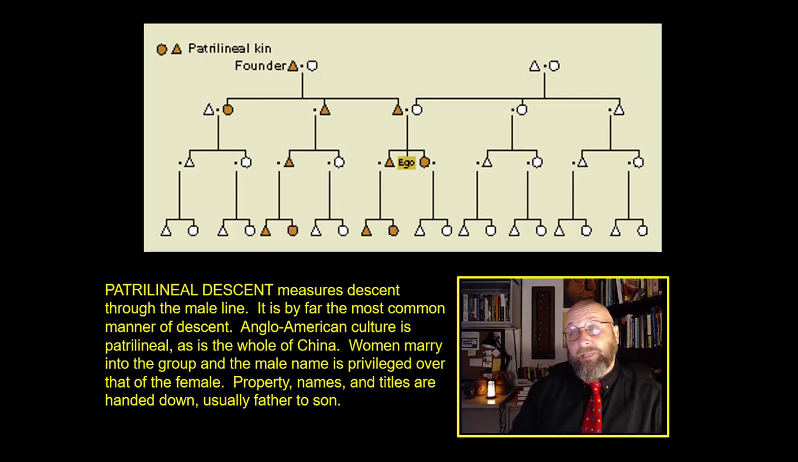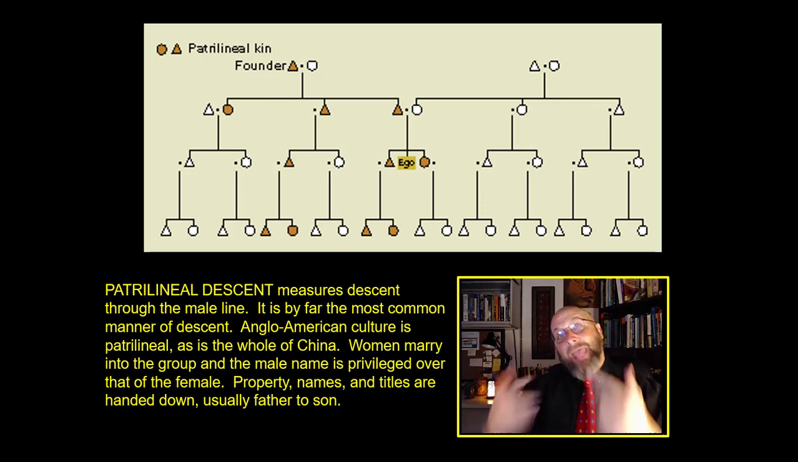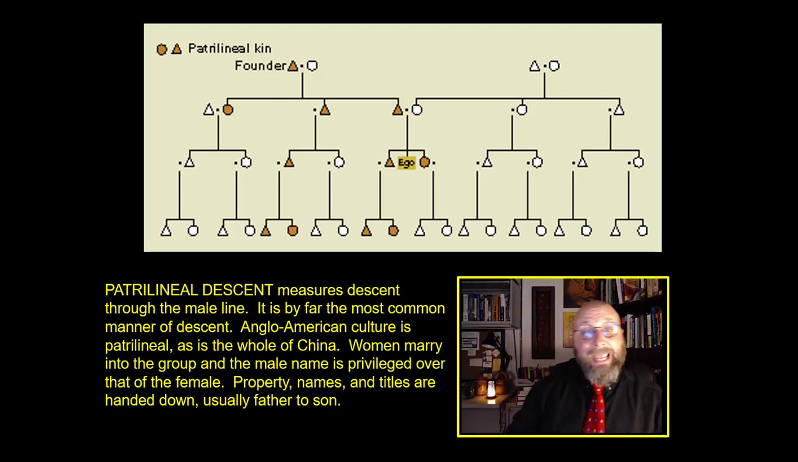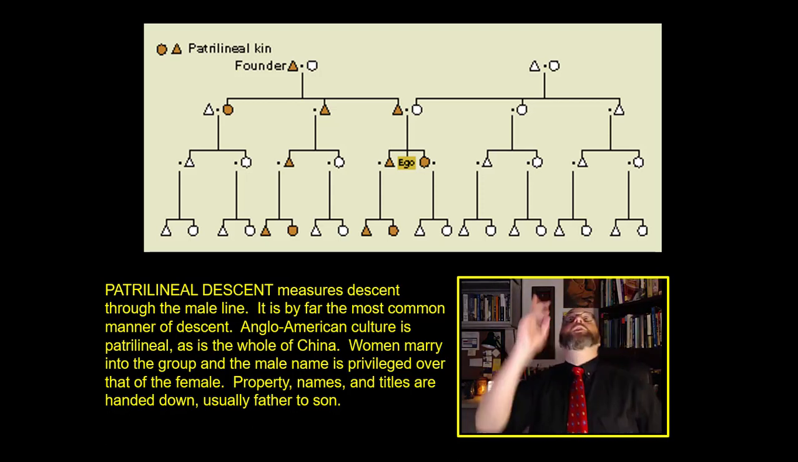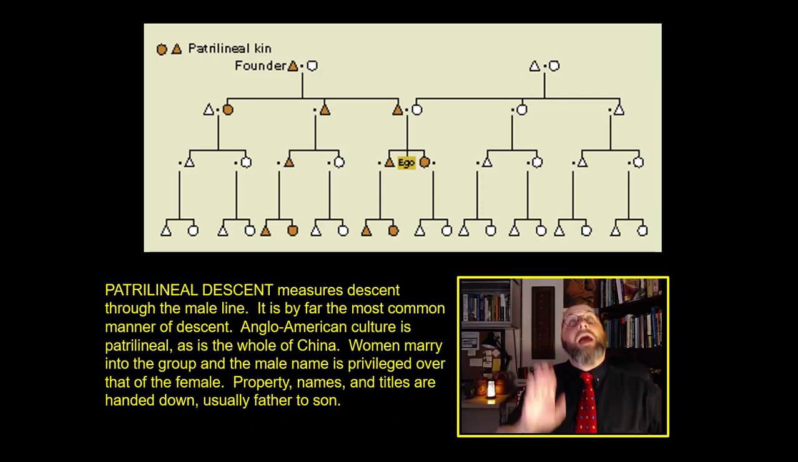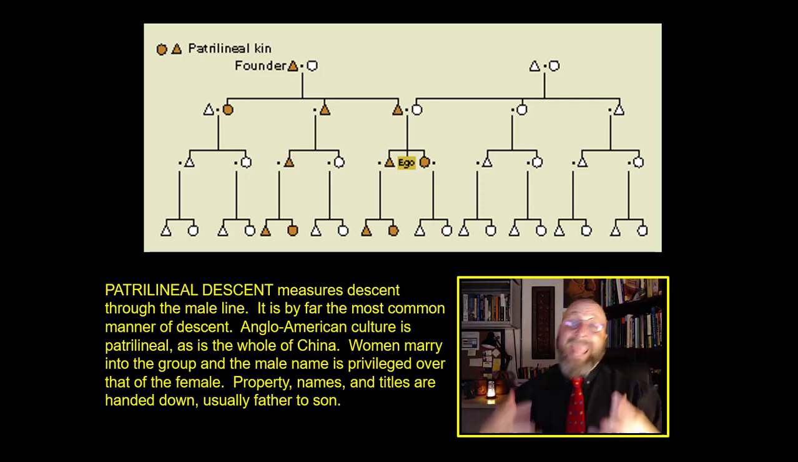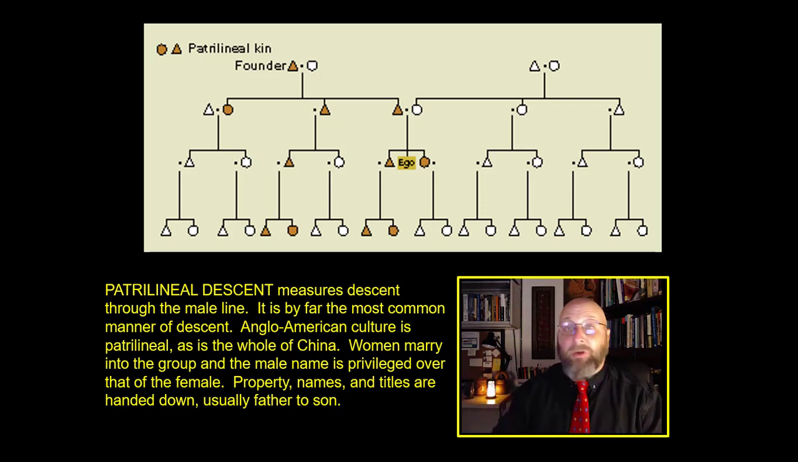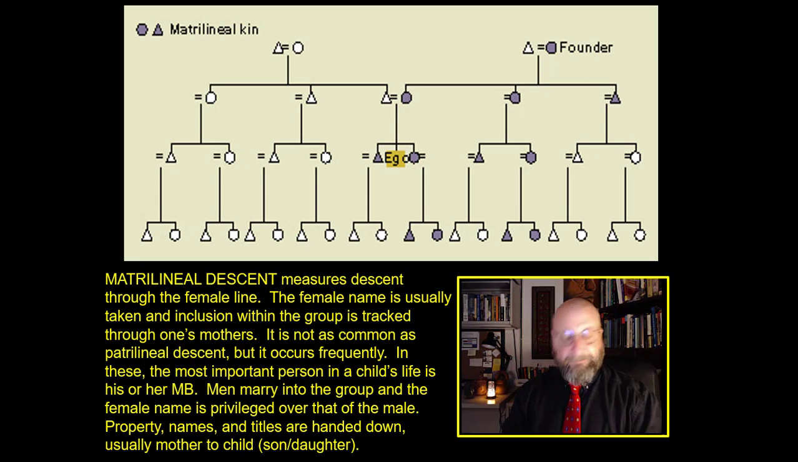Anglo-American culture is patrilineal, as is the whole of China. Women marry into the group, and the male name is privileged over the female name. Property, names, and titles are handed down from father to son. And you can see in the chart right up ahead, the colored triangles are the pattern of descent through time. Children receive the name of the father. Women either take the name of their husband or, if they do keep their name, they don't pass that name on to their children. Patrilineality, titles, descent, they are measured through the male line.